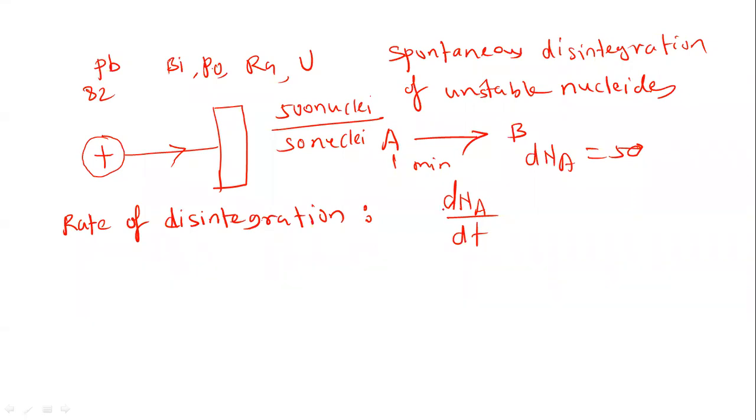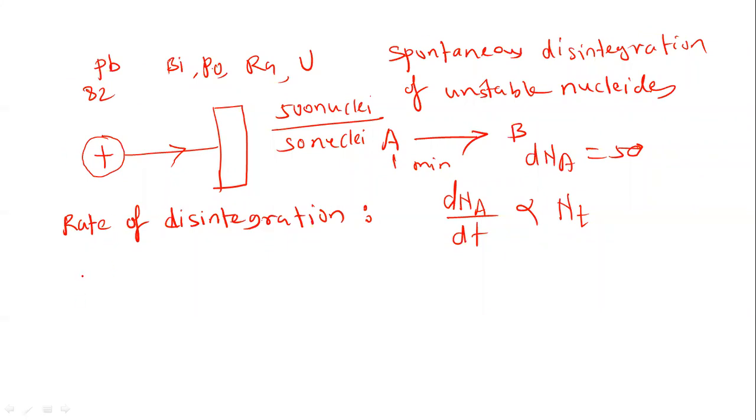Now this rate of disintegration, that is the number of nuclei disintegrating per unit time, is directly proportional to the number of nuclei present at that instant. Suppose that Nt is the number of nuclei present at that time.